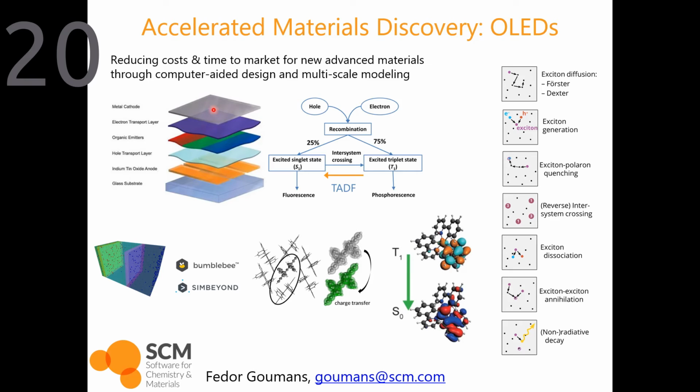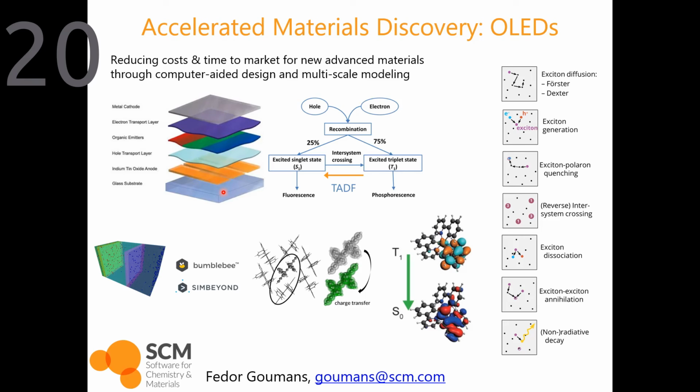If you want to optimize a new OLED material, you need to optimize the properties of each of the individual materials. So for instance, luminescence properties, charge transport properties, as well as how the entire stack of materials comes together in the OLED device. And this is exactly what we want to do in a single platform where we combine our atomistic methods in the Amsterdam Modeling Suite with the kinetic Monte Carlo methods in Symbion's Bumblebee Suite.